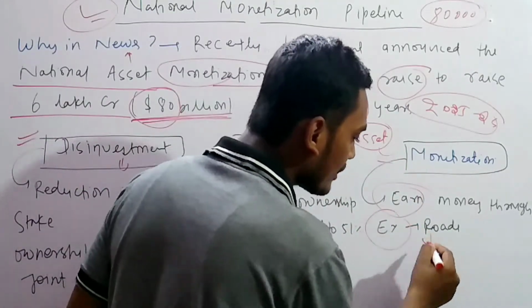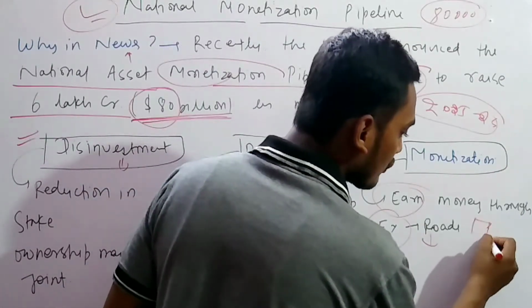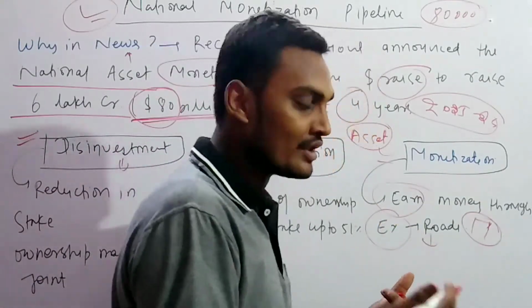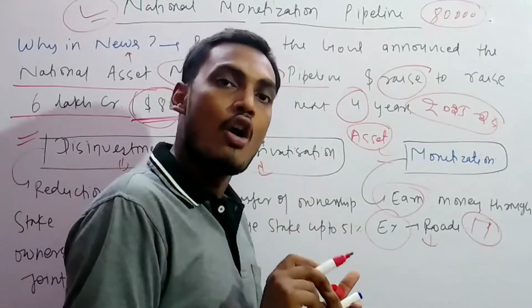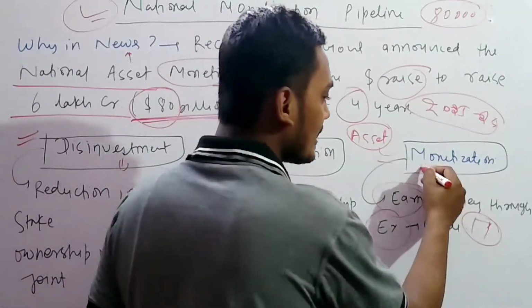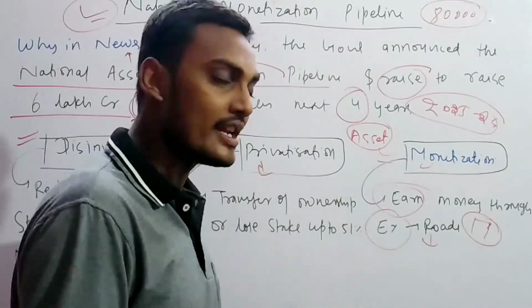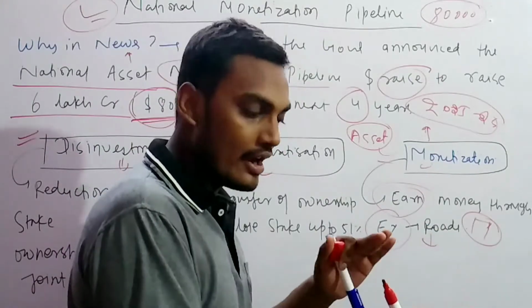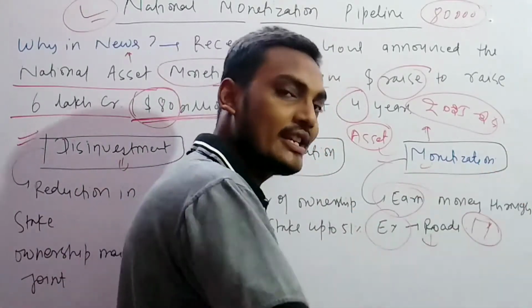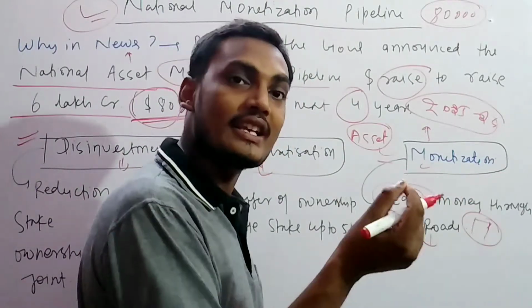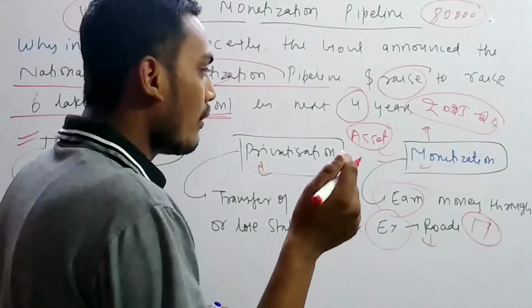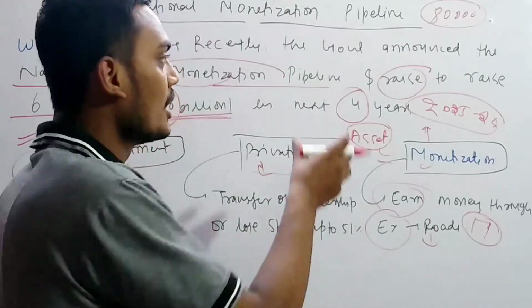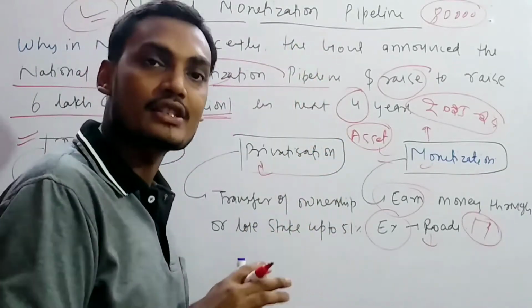For example, the road. Suppose there is a highway and there is a toll, so some amount of money is coming from that toll. So that is the asset, and that asset might be for 1 year, 2 years, let's say 10 years or 20 years. That asset gives you money, and that is known as monetization. When that amount comes into your hand and you further create an asset, that is known as capital expenditure. Whenever money is used to create some asset, it is known as capital expenditure, which is one of the objectives of the National Monetization Pipeline.